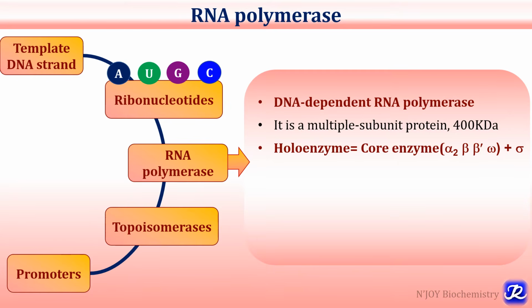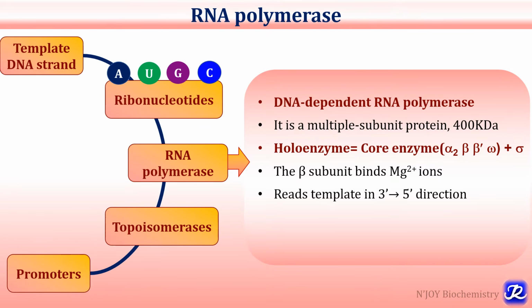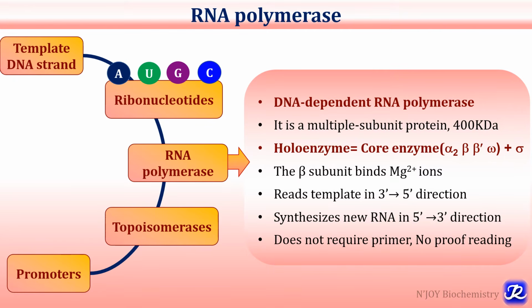And when the sigma subunit joins this core enzyme, it becomes holoenzyme. The beta subunit binds to 2 magnesium ions. This RNA polymerase reads the template in the 3' to 5' direction but synthesizes new RNA in the 5' to 3' direction. It does not require a primer and it doesn't have an efficient proofreading mechanism like DNA polymerase.